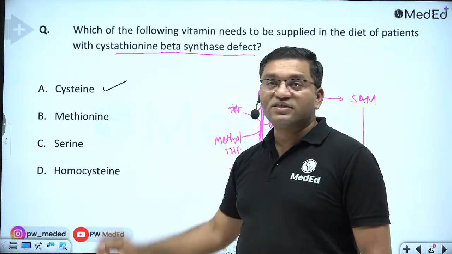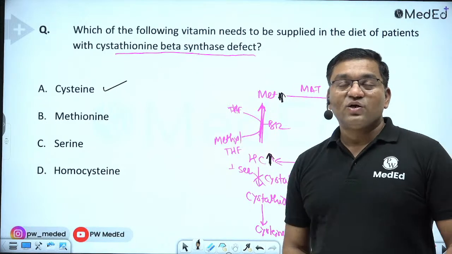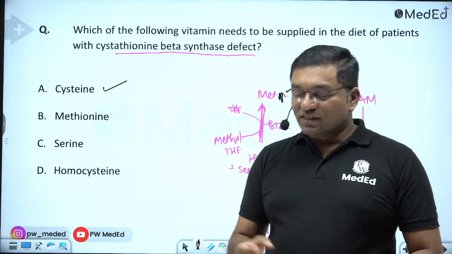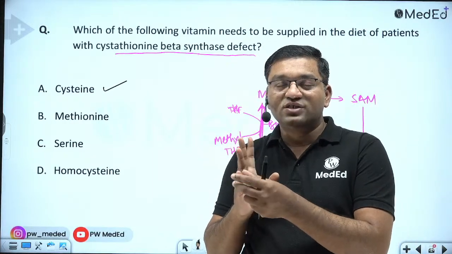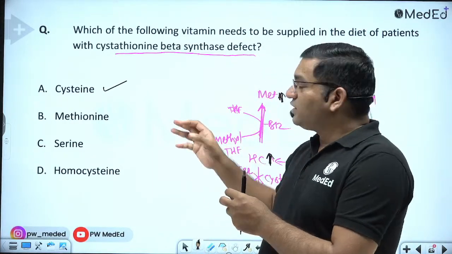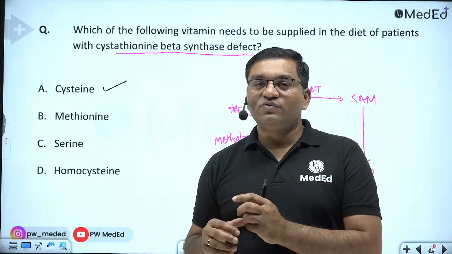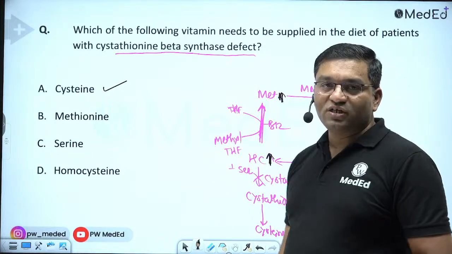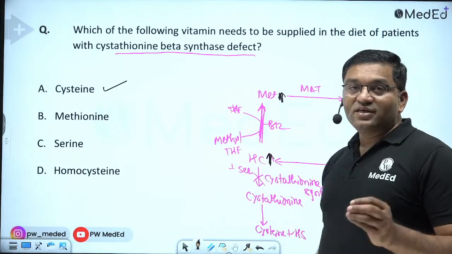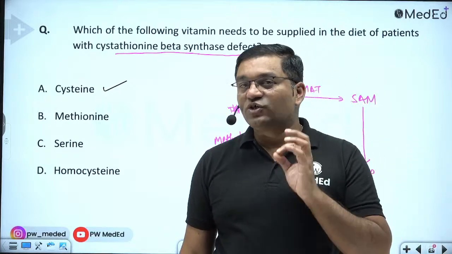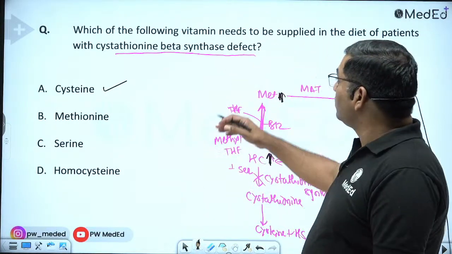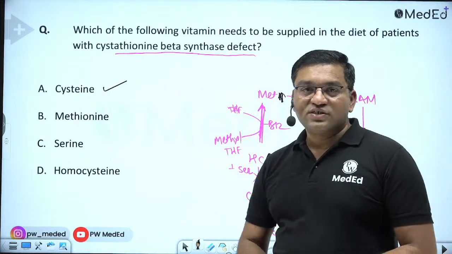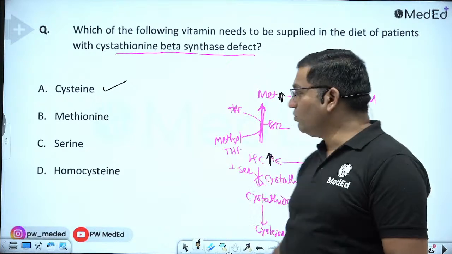So we'll supply the cysteine in the diet. So cysteine becomes now the essential amino acid in homocystinuria. Now in homocystinuria, there is increased homocysteine level, so there is atherosclerosis and risk of cardiovascular diseases, because there is production of free radicals which causes the aggregation of LDL particles because of increased homocysteine level. Second, there is subluxation of the lens, which is known as ectopia lentis. There is mental retardation also in homocystinuria. So cysteine becomes essential and will be supplied in the diet in classical homocystinuria.